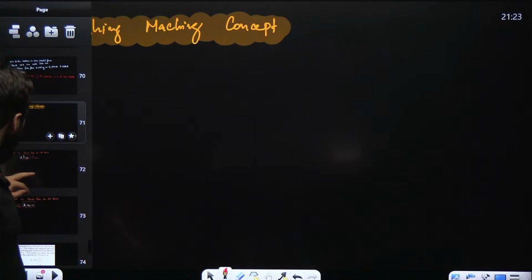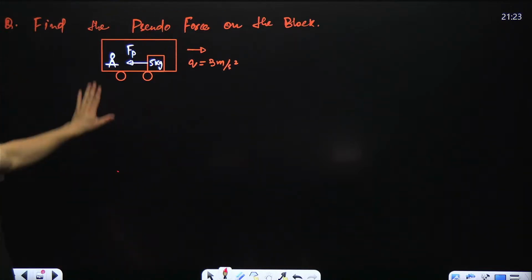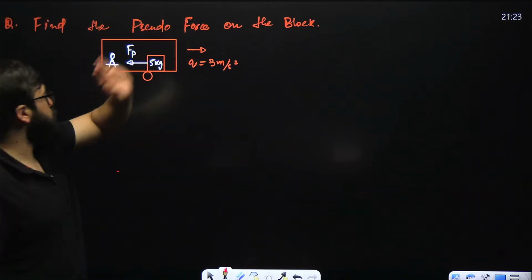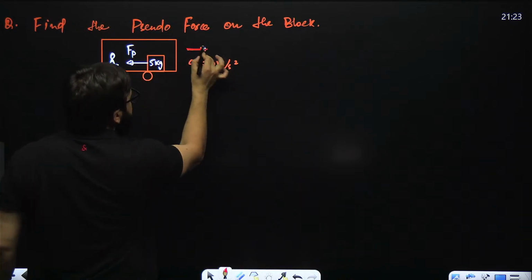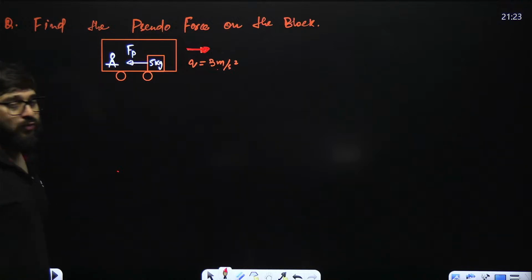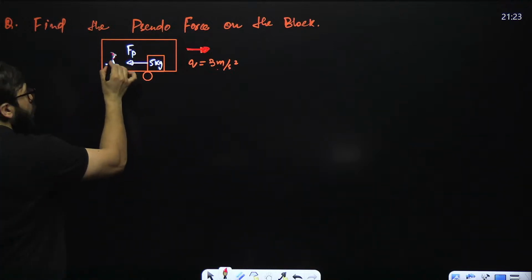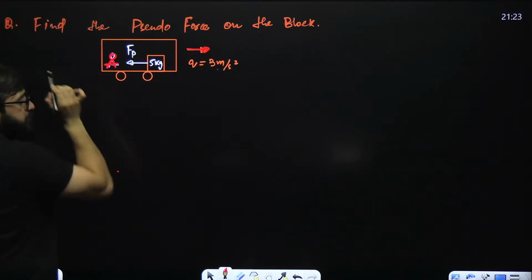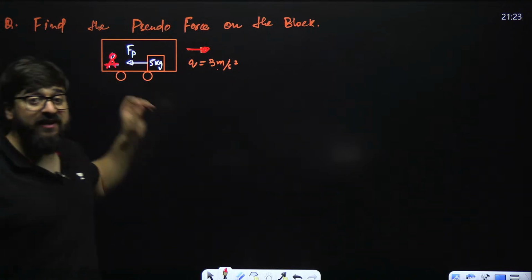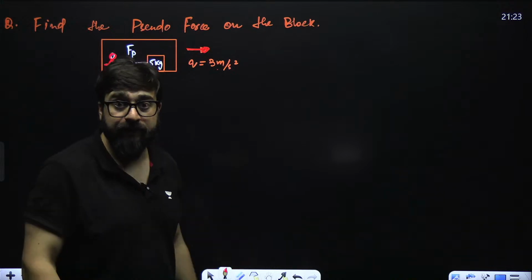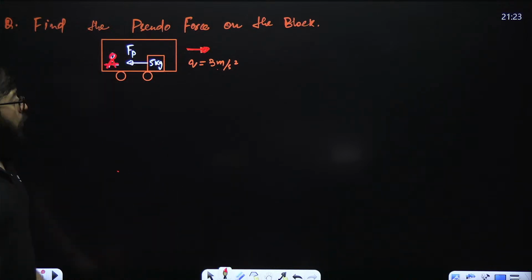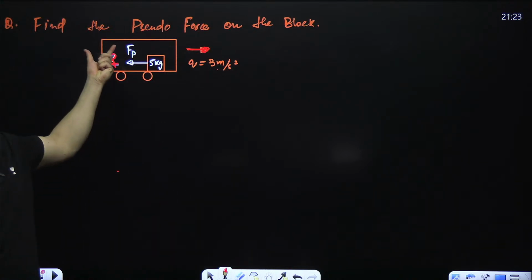Let me show you this. Find the pseudo force on the block. Guys, there is a car accelerating with 3 meter per second square, and this is the observer in the car. Now, is the observer in a non-inertial frame or inertial frame? Sir, obviously the observer is in the non-inertial frame.